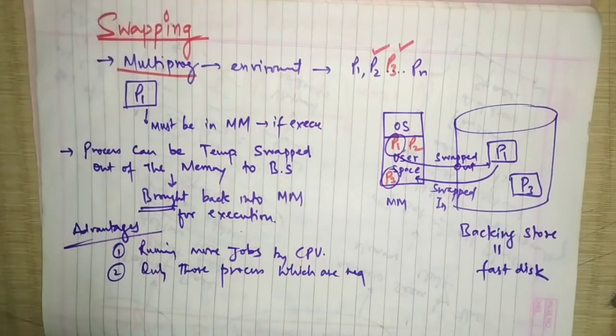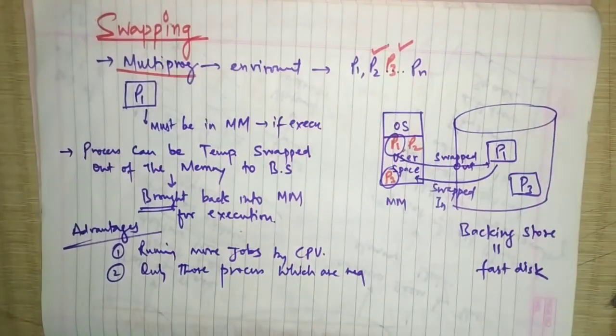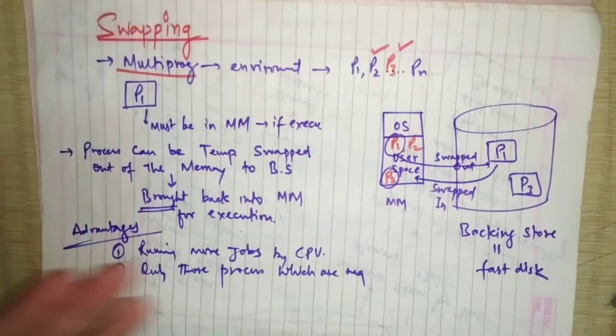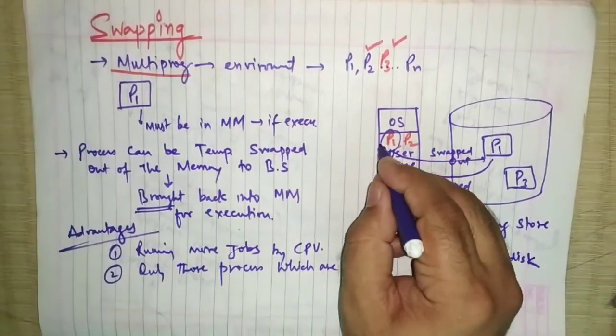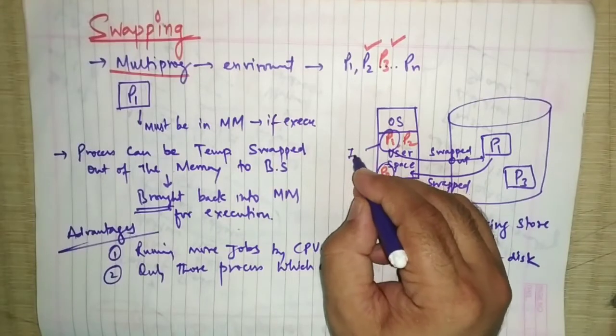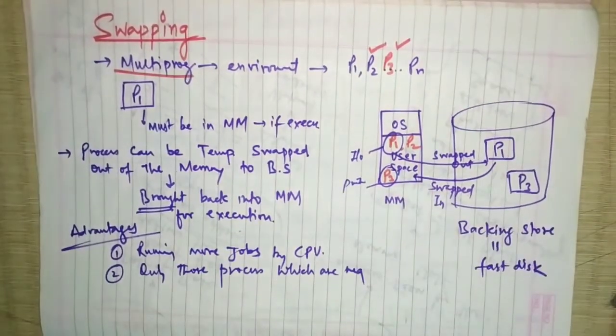Why is swapping done? We are using the swapping concept because right now we don't have a requirement for P1 and P3. Why don't we require P1 and P3? Maybe they are using IO services, printer services, or any other services.